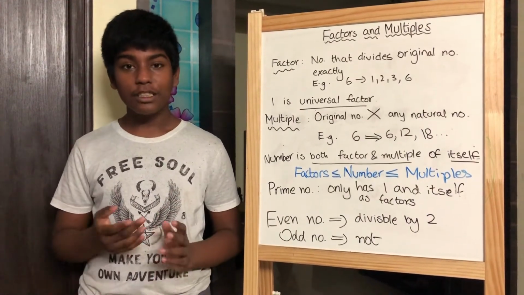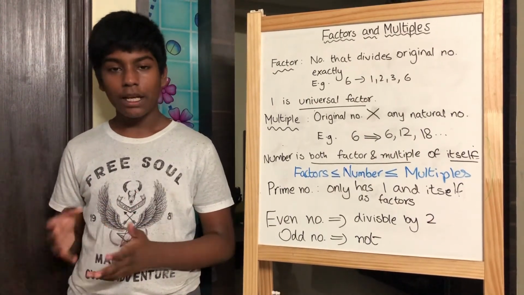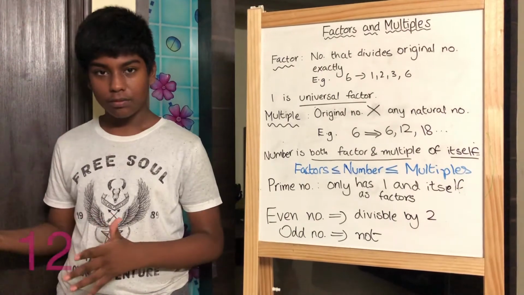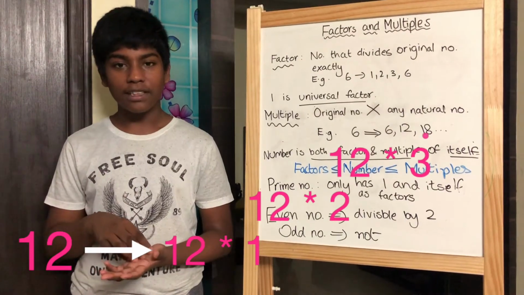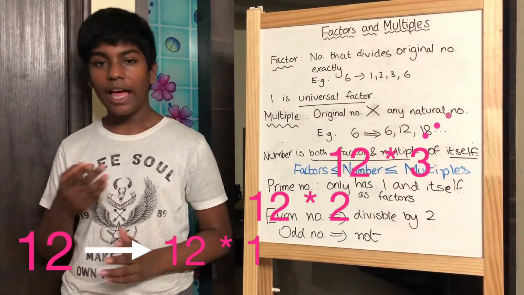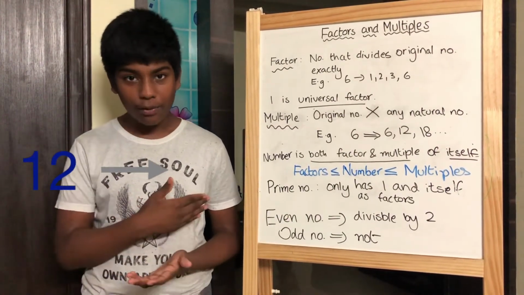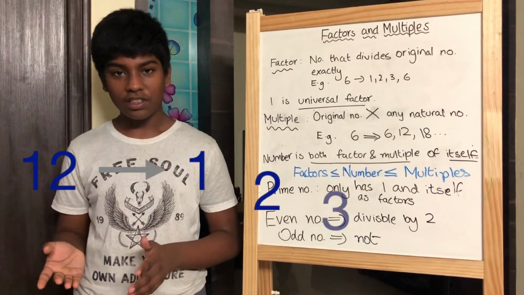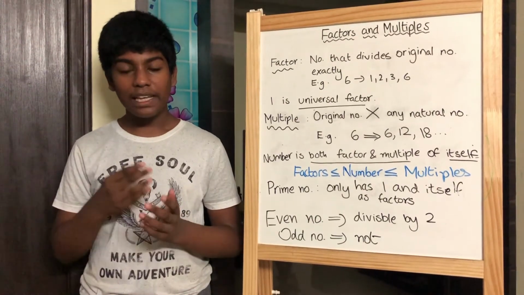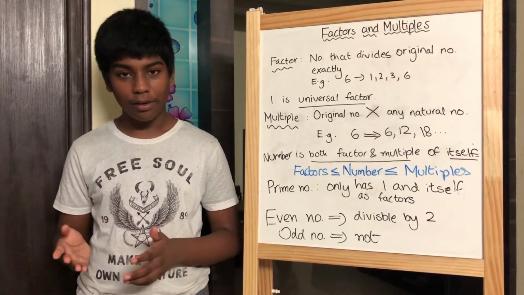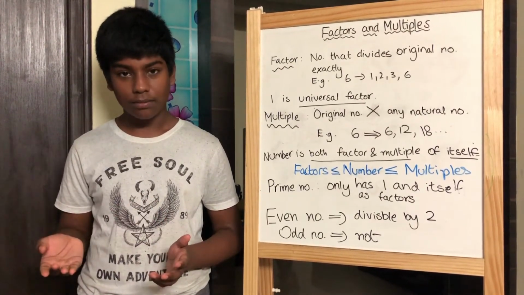Factors are the numbers which divide another natural number exactly. And multiples are the numbers we obtain when multiplying that number by another number. Therefore, when someone asks you for multiples, take the original number as the smallest multiple and go forward. And if someone asks you for the factors, take that number as the highest factor and go backwards. It is also important to note that all factors except the number itself of a number are always either half of or less than half of that number. This is because a number cannot be divided into more than one but less than 2 parts.